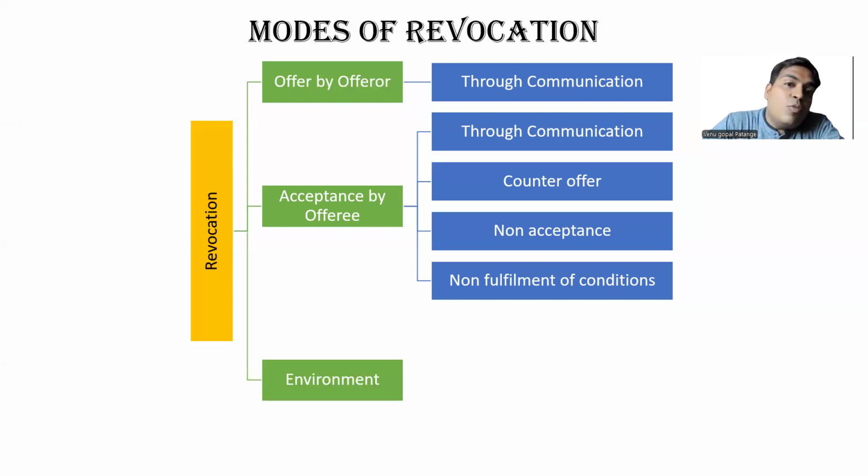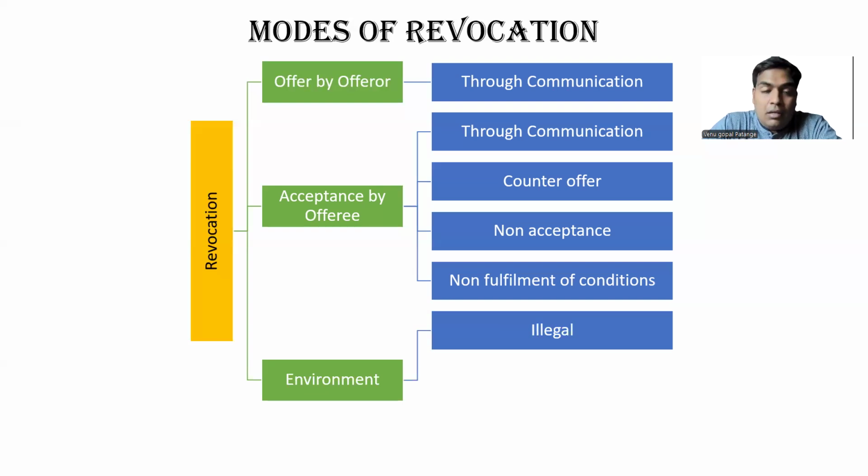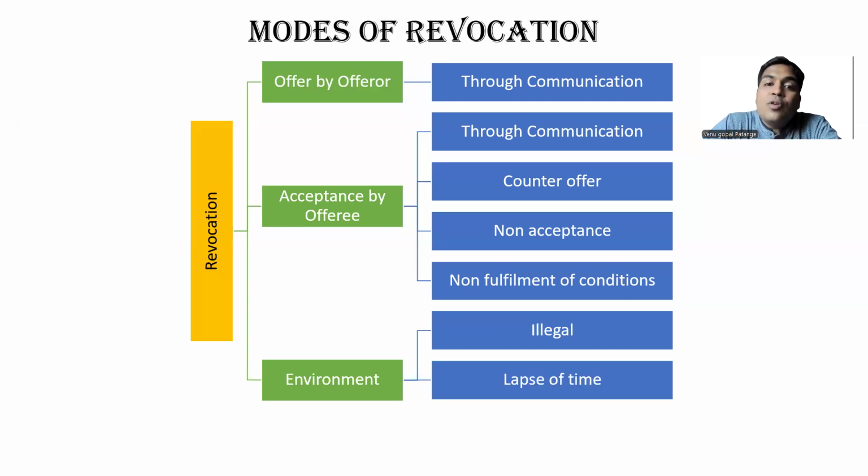There are certain modes of revocation with regard to environment. Example, illegality. Suddenly the offer or the objects, activities involved in this offer or acceptance become illegal, subsequently became illegal. Lapse of time. Although it is an offer which was not time bound, there is something called reasonableness.